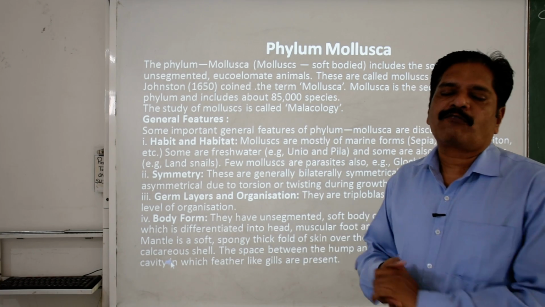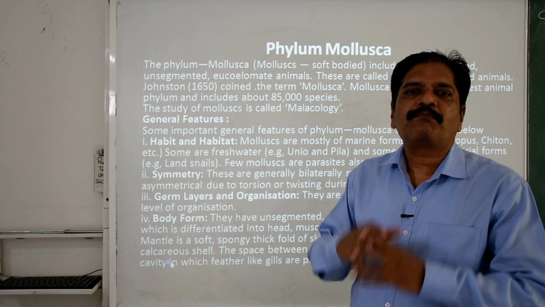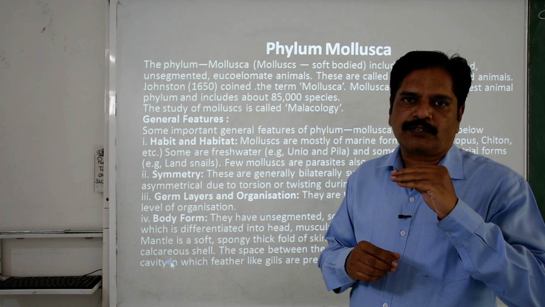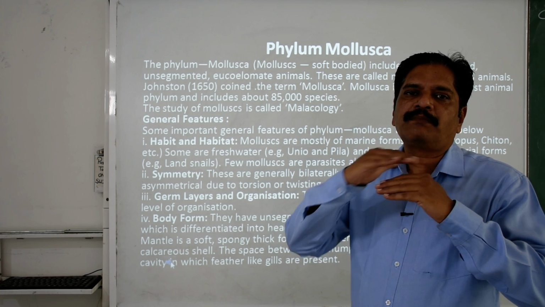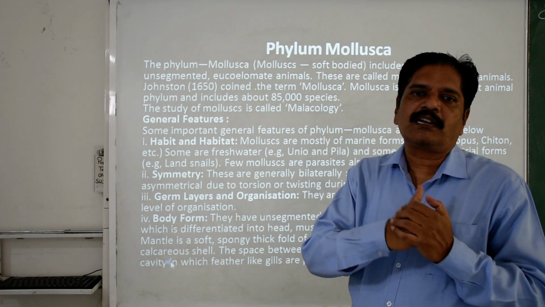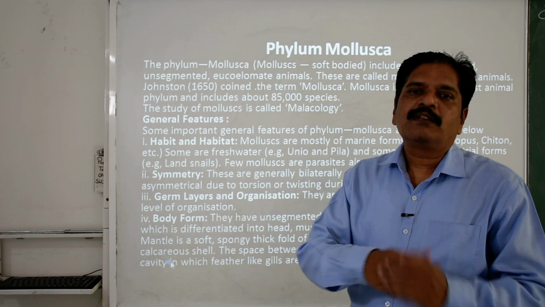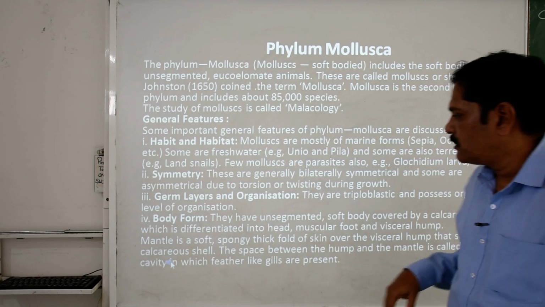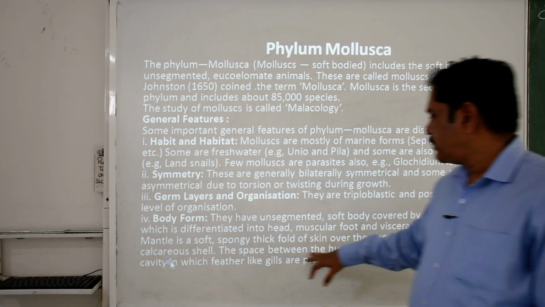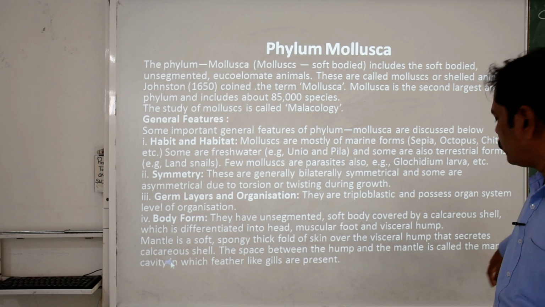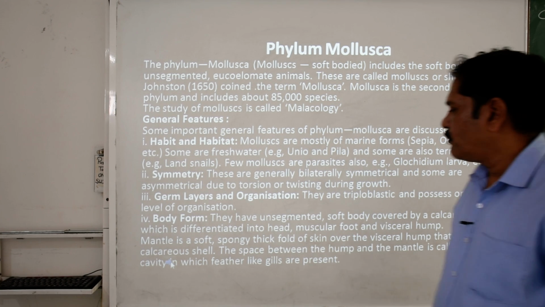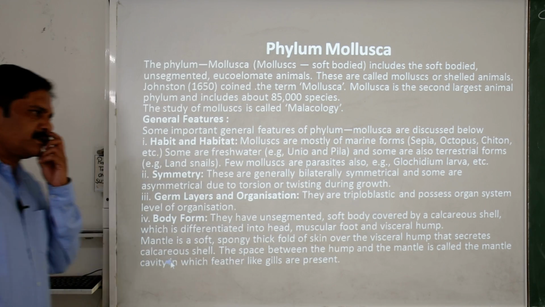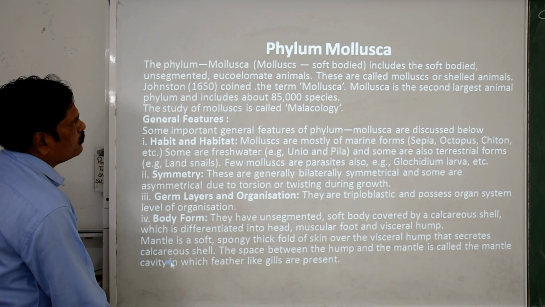A mantle is present. What is the mantle? The mantle is a body covering around the soft structure, but it is present in between the outer calcareous structure and the innermost soft body structure. So this mantle is actually used to secrete that outer calcareous shell. Clear? The space between the hump and the mantle is called the mantle cavity. Feather-like gills are present in there, which are responsible for the exchange of gases.